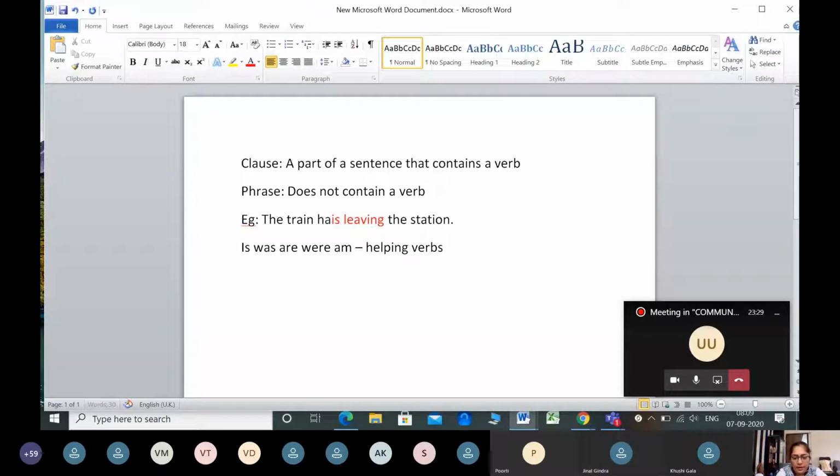The train having 12 coaches. Train having 12 coaches is leaving the station. Now let us look at this part of the sentence, having 12 coaches.